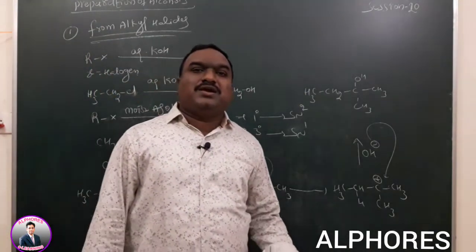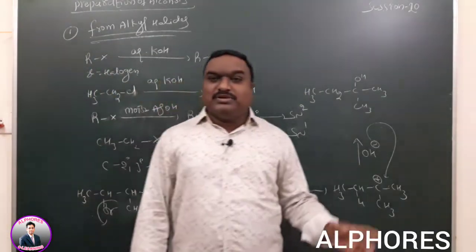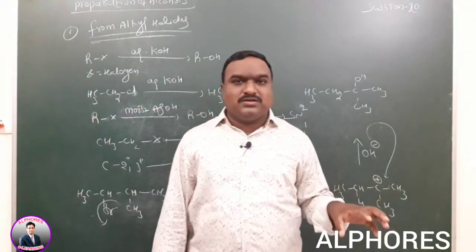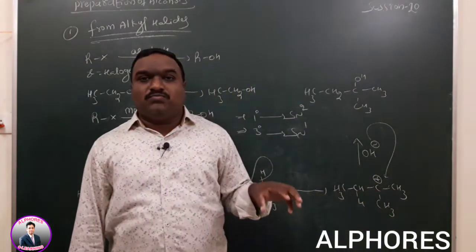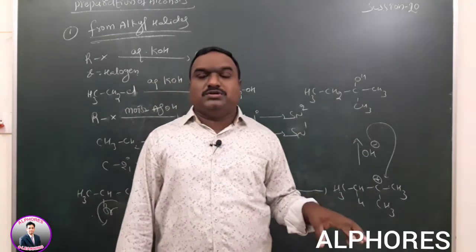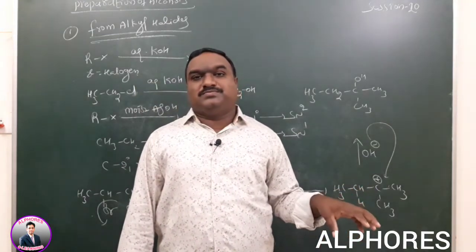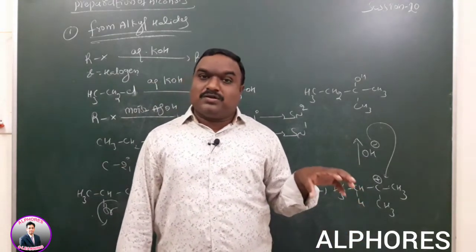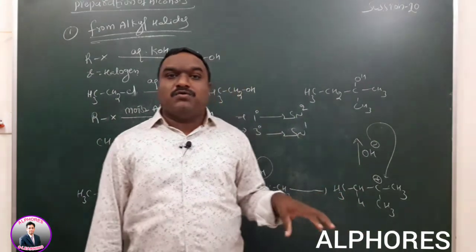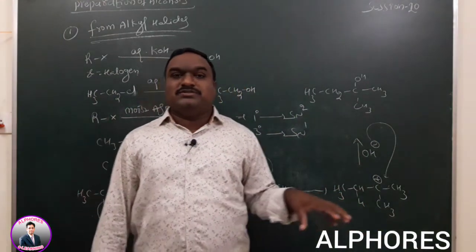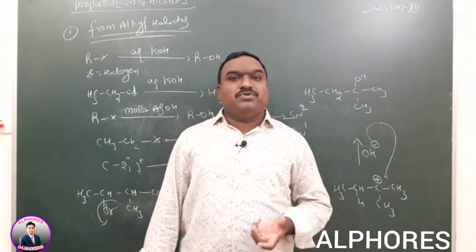If a secondary alkyl halide is given, based on the reagent we can write the mechanism, whether the molecule follows the unimolecular or bimolecular mechanism. Already we have discussed that concept; based on the strength of the nucleophile we can write it.